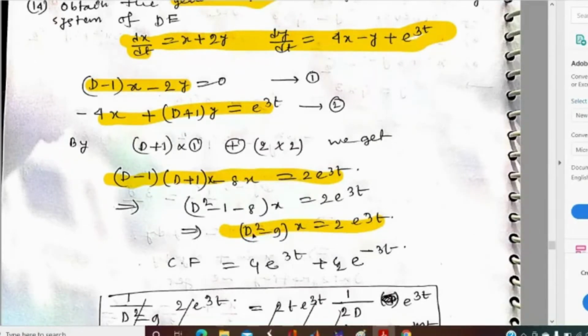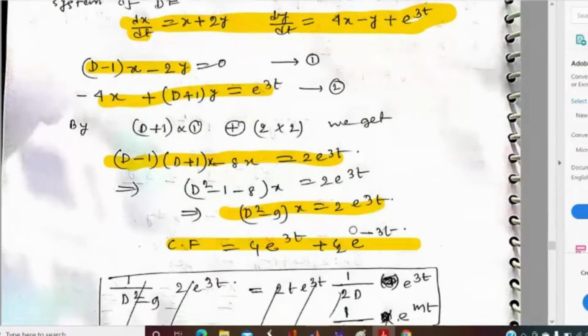The auxiliary equation will be m^2 - 9 = 0, which gives m = ±3. So the complementary function will be c1 e^(3t) + c2 e^(-3t).